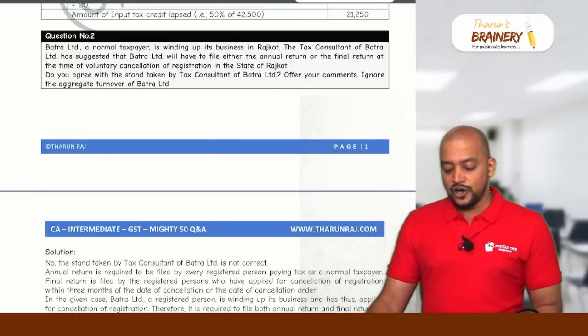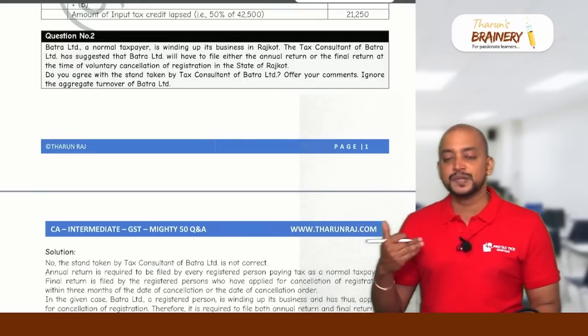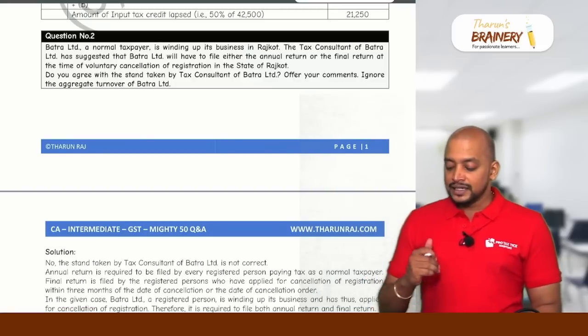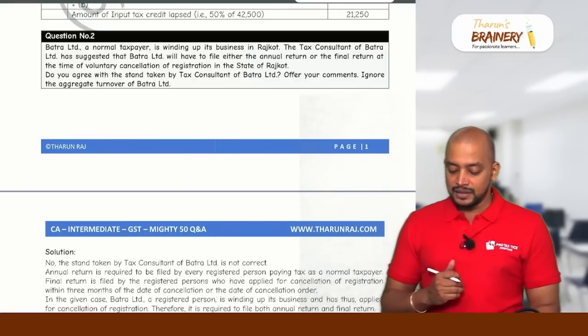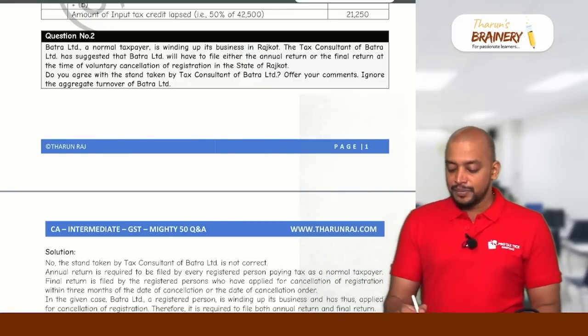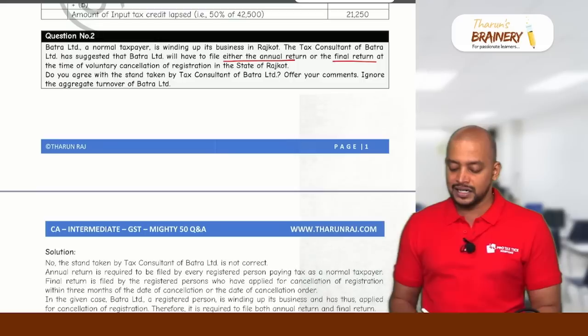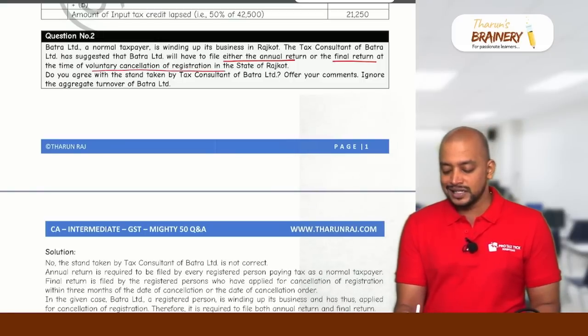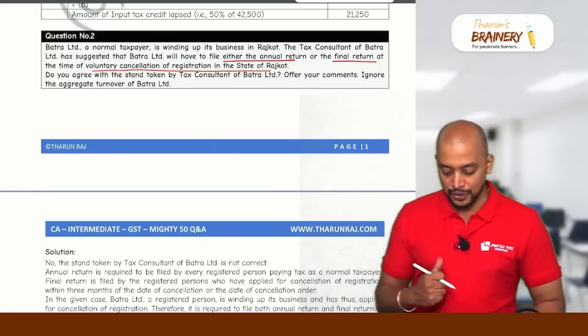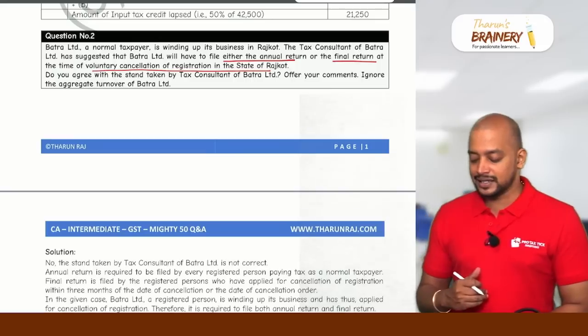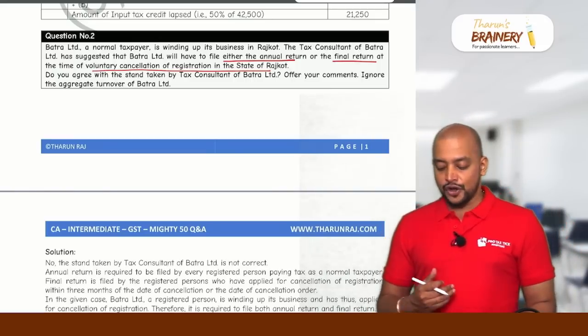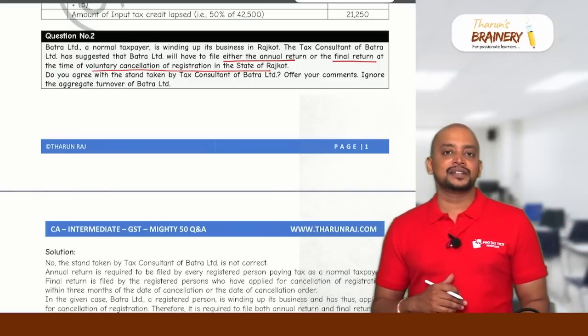Batra Limited, a normal taxpayer, is winding up its business in Rajkot. The tax consultant of Batra Limited has suggested that Batra Limited will have to file either annual return or the final return at the time of voluntary cancellation of registration in the state of Rajkot. Do you agree with the stand taken by the tax consultant of Batra Limited? Offer your comments and ignore the aggregate turnover of Batra Limited.